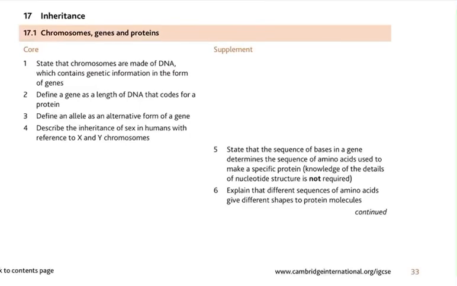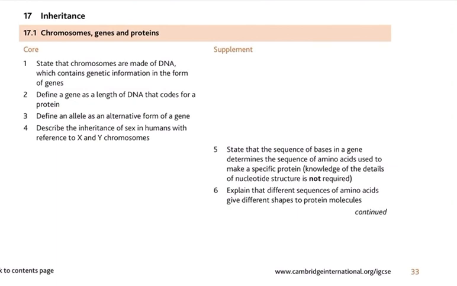A new topic which is known as inheritance. It is topic number 17 as per the IGCSE syllabus. And let's start from the first learning outcome, which is chromosomes, genes and proteins. The core syllabus content says that we should be able to know that chromosomes are made up of DNA, which contains genetic information in the form of genes.